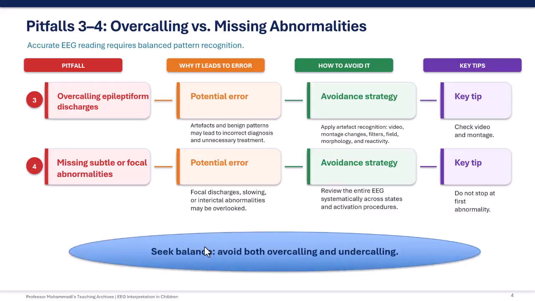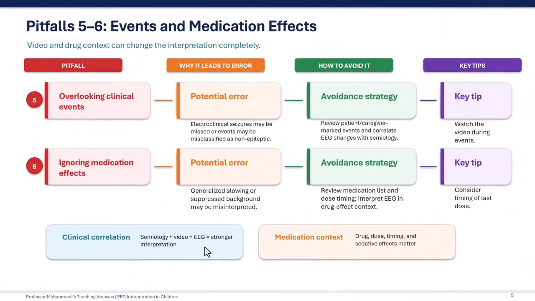Next slide, please. The fifth pitfall is overlooking clinical events. In pediatric EEG, event correlation is essential. If push-button events or caregiver-marked episodes are not reviewed carefully, electroclinical seizures may be missed, or non-epileptic events may be misclassified. Always review the video during events and correlate EEG changes with the clinical semiology.